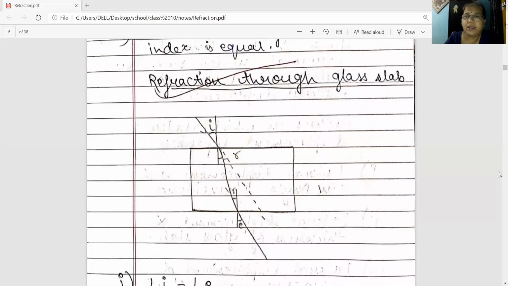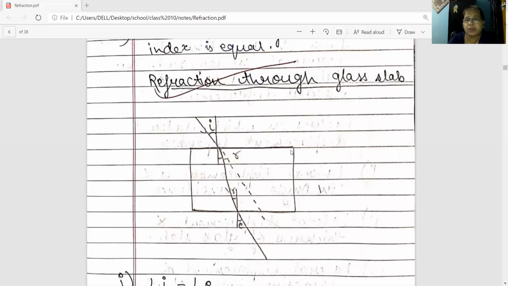Now, refraction of light through glass slab. What is a glass slab? A piece of transparent medium which is bounded by 6 rectangular surfaces. Take a white sheet of paper, place this glass slab at its center and make the boundary.